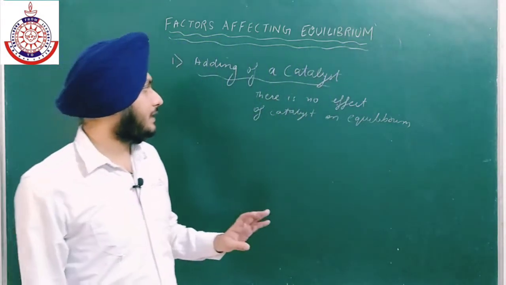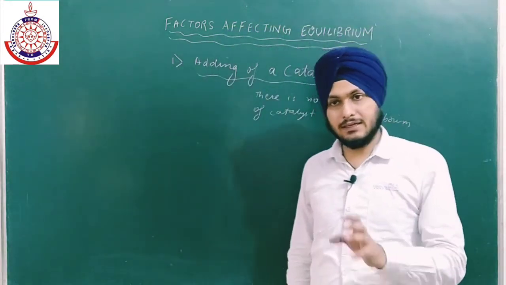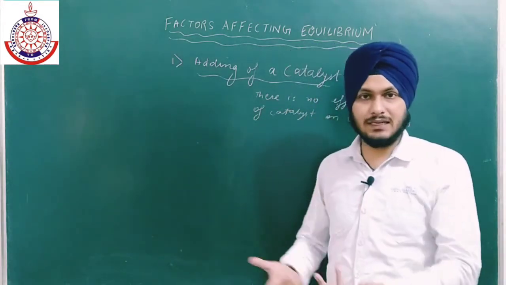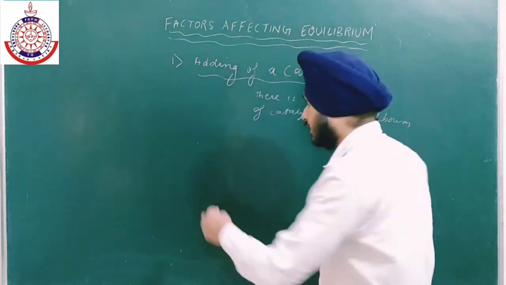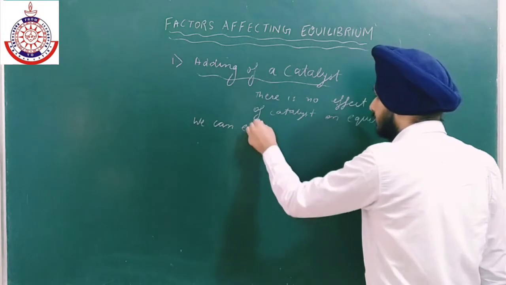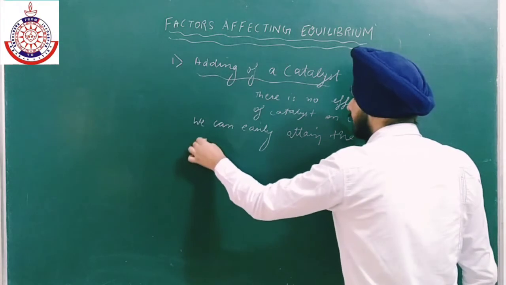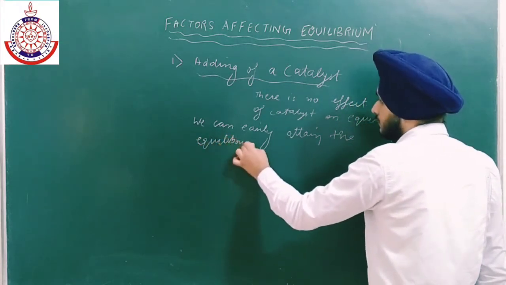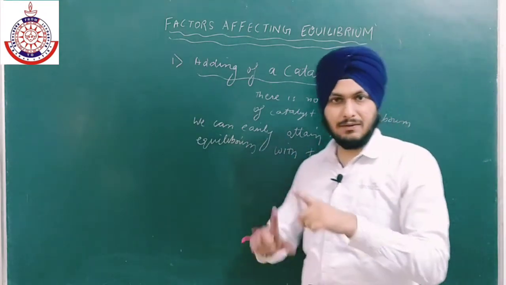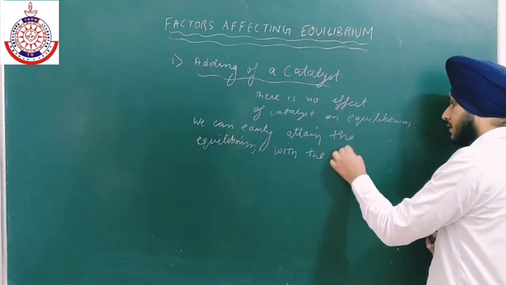But one thing you should know is that we can easily get the equilibrium with the help of a catalyst. Equilibrium can be easily attained with the help of a catalyst because the rate of forward and backward reaction will increase. That is why we can easily attain the equilibrium with the help of a catalyst. But after the equilibrium stage, there will be no effect of catalyst.